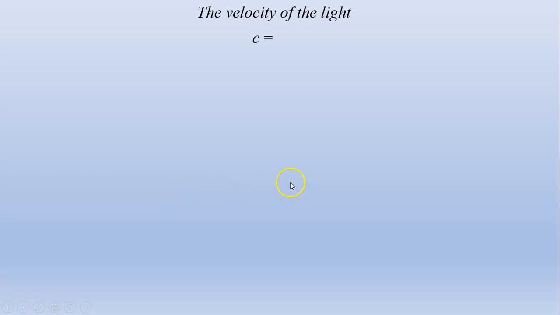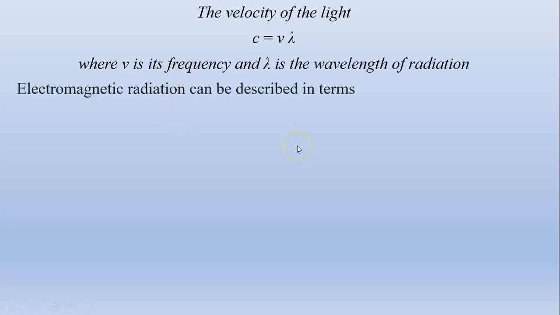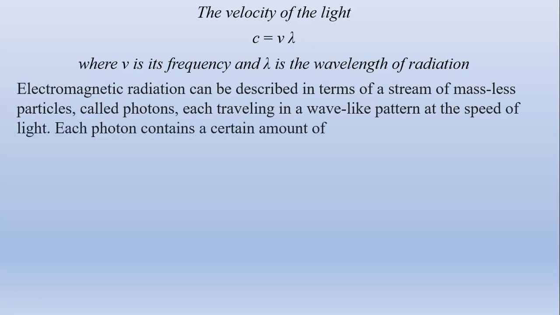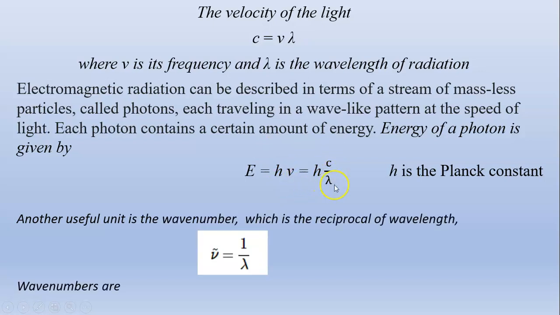The velocity of light is given by the expression c = νλ, where ν is its frequency and λ is the wavelength. The electromagnetic radiation can be described in terms of a stream of massless particles called photons, each traveling in a wave-like pattern at the speed of light. Each photon contains a certain amount of energy. The energy of the photon is given by the expression E = hν, and ν may be replaced by c/λ. Here h is Planck's constant.